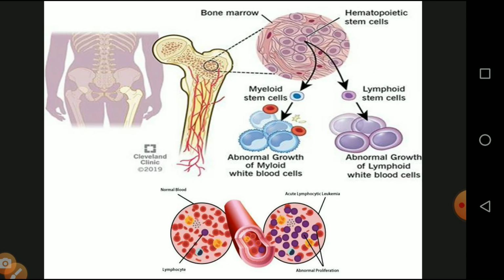And we will see a diagrammatic representation of blood cancer. The bone marrow produces blood cells, in the form of white blood cells and red blood cells. The number of leukocytes, that is white blood cells, increases in the blood. Then the problem the person has is called leukemia.